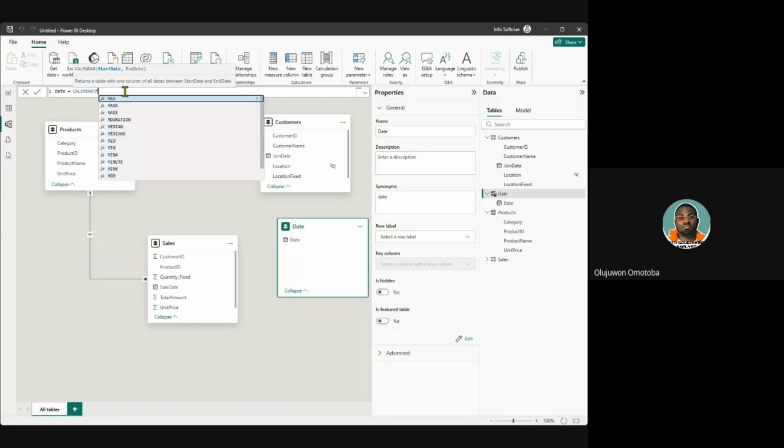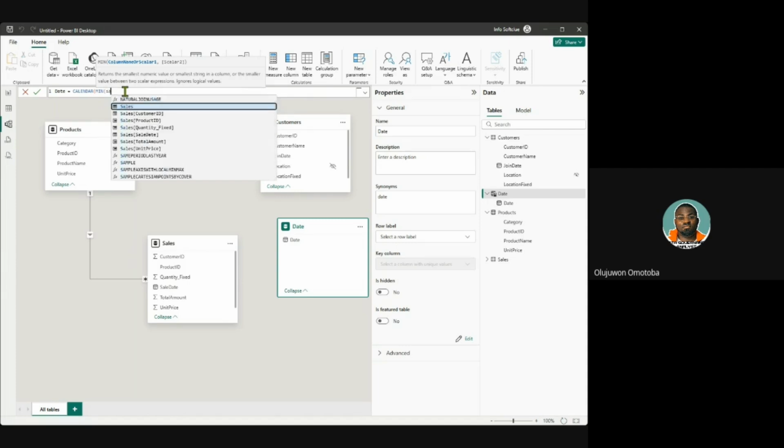Once I put MIN, it suggests it for me through IntelliSense and opens another bracket for me to put the table I'm referring to and the column. So the table here is the Sales table, and it has the sales date, which I'm selecting right now.